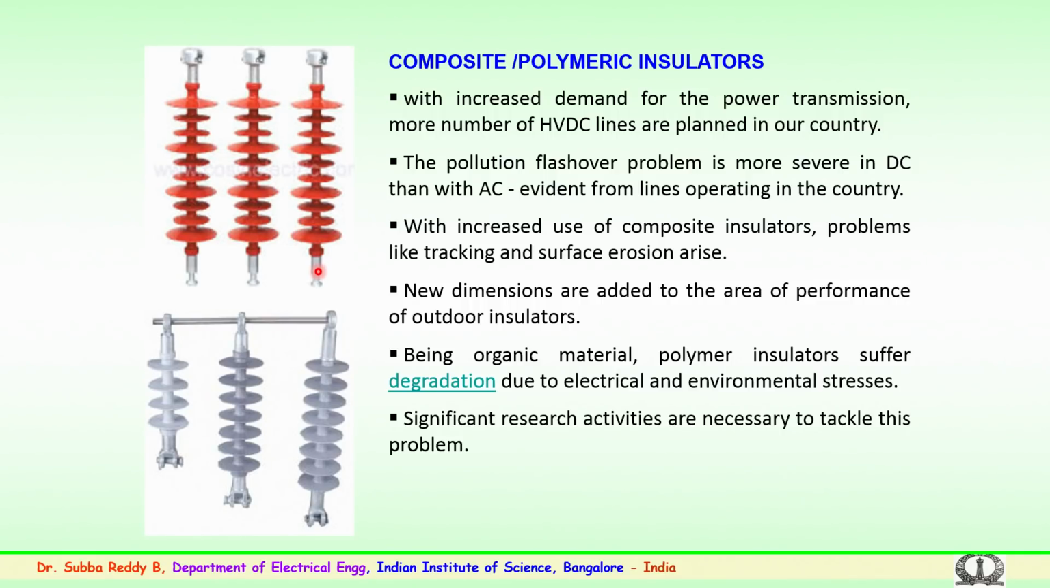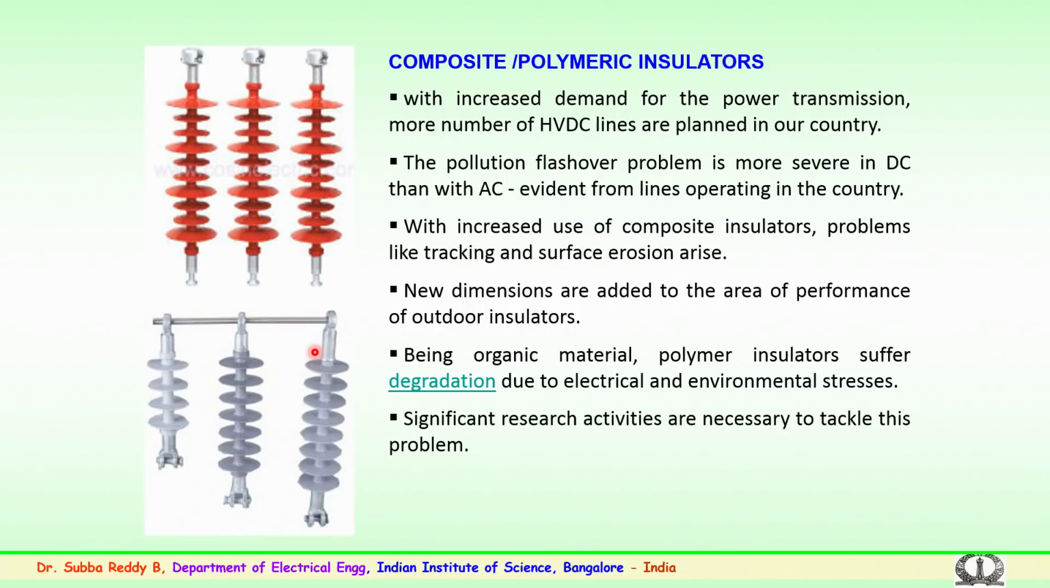So, with increased use of these composite or polymer or silicone rubber insulators, there are problems because of the organic material which is used for the sheds. Over a period of time, because of aging, problems like tracking and surface erosion, that is the peeling of the surface, or the puncture of the surface or degradation on the surface, happen. So, this is a serious concern particularly to the utilities who use composite or polymer insulators. This is the reason new dimensions are added to the area of performance of composite outdoor insulation.